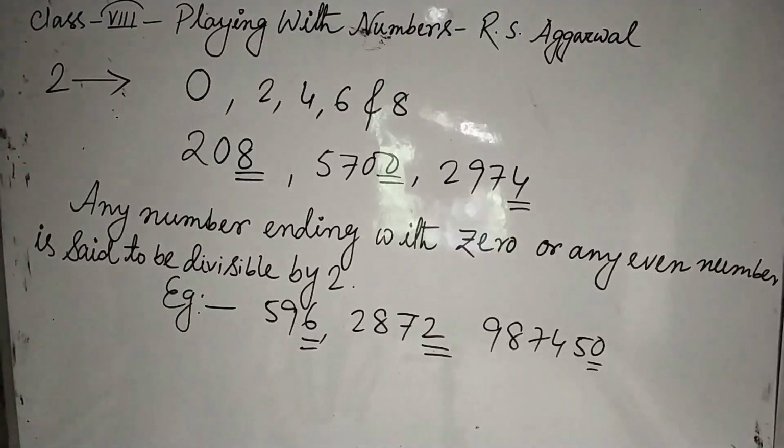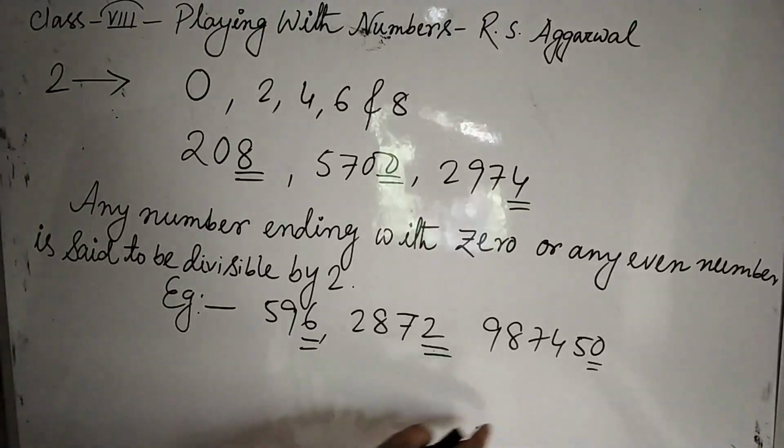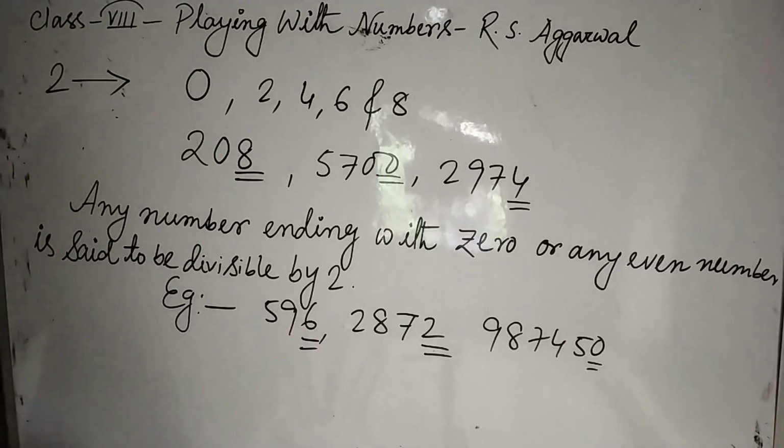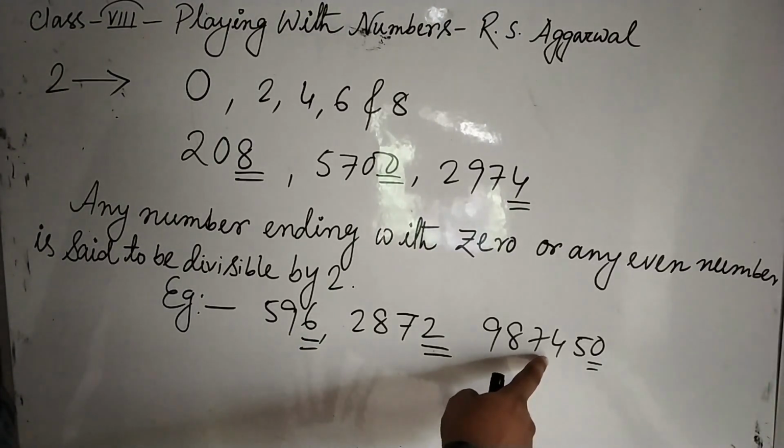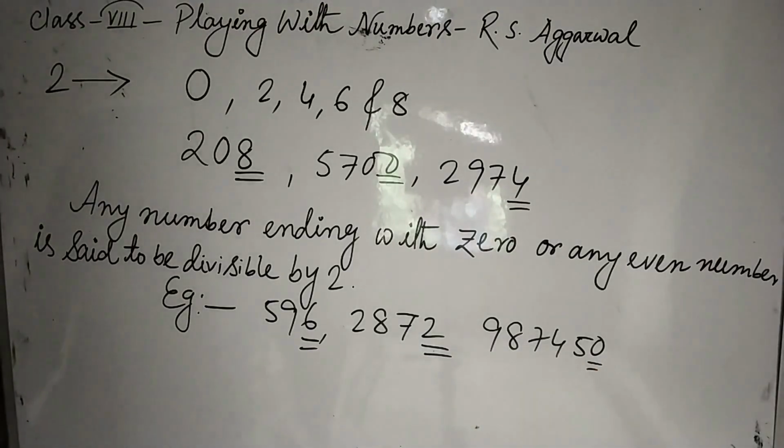So what is the rule? Any number ending with 0 or any even number is said to be divisible by 2. We have given a few more examples. 596 ends with 6, 2872 ends with 2, 987450 ends with 0. Next we will be doing divisibility rule by 4.